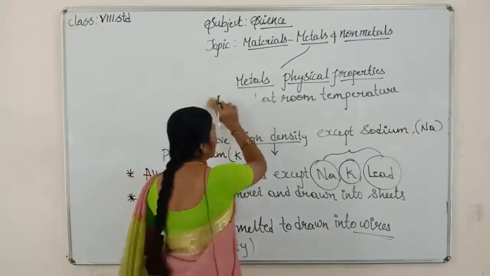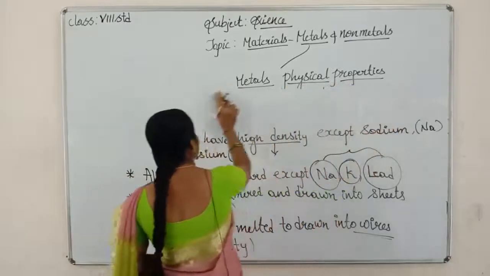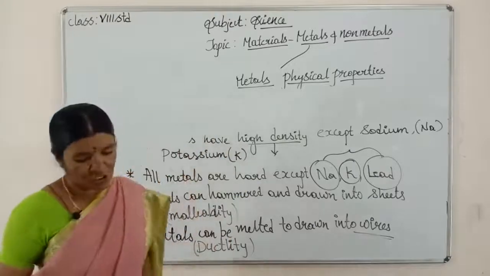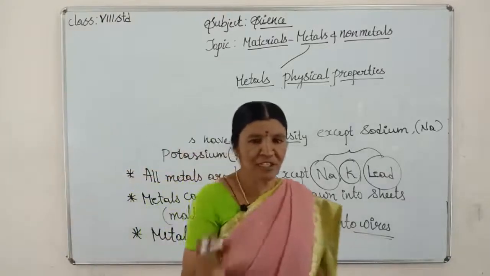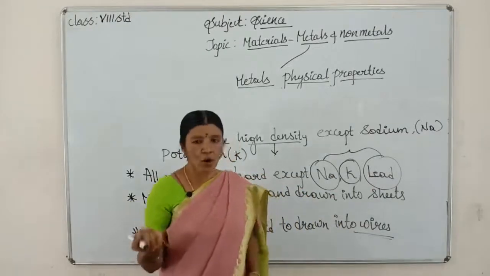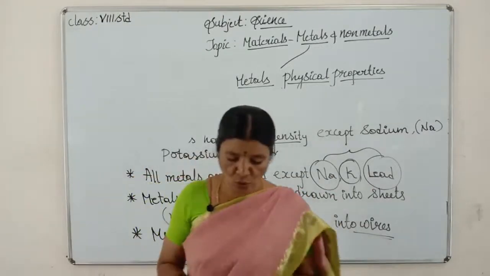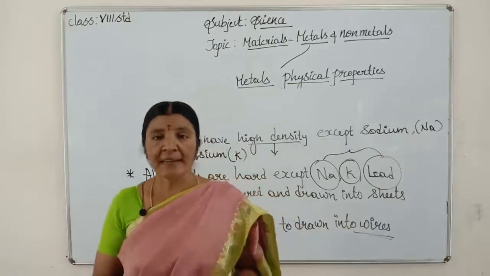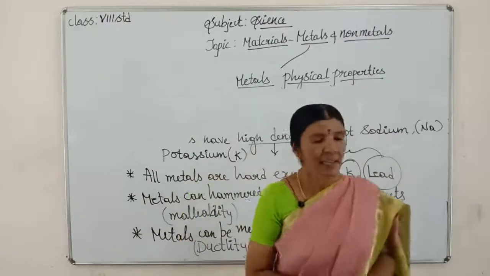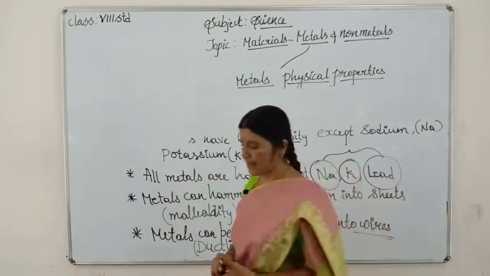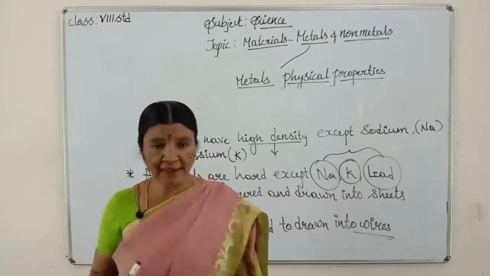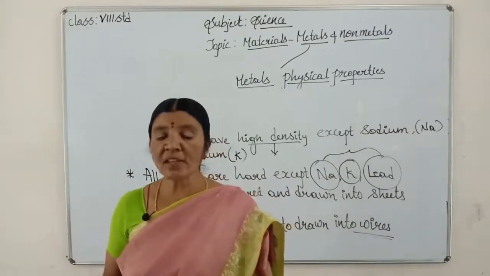Now another point, children. All metals are lustrous. Lustrous means shining. All metals will shine, like gold, silver, copper. They shine, children, so they are lustrous. One more property of metals is they are sonorous. Sonorous means, children, when you hit a metal, it gives a ringing sound.